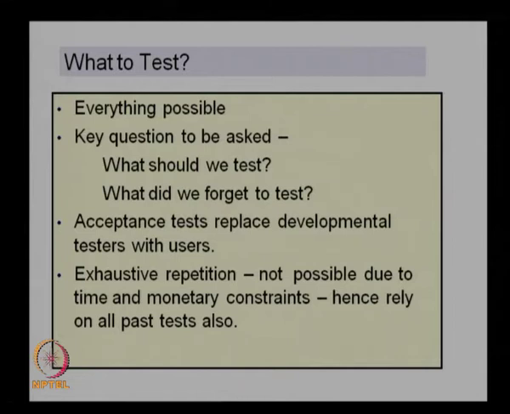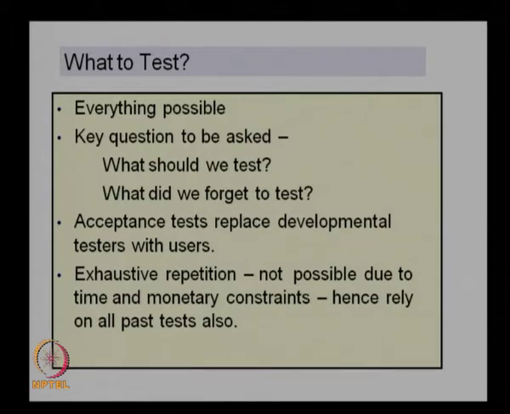So, in this case the acceptance test replaces the development testers with users. This I already mentioned. The developmental testers are different from the users, and therefore all the acceptance tests need to be conducted by the users only. This is not done by the developmental testers. So, that part needs to be taken care of. And it is not possible to have an exhaustive repetition of the test, mainly because there are a lot of tests to be conducted and there are many subsystem components and interfaces.